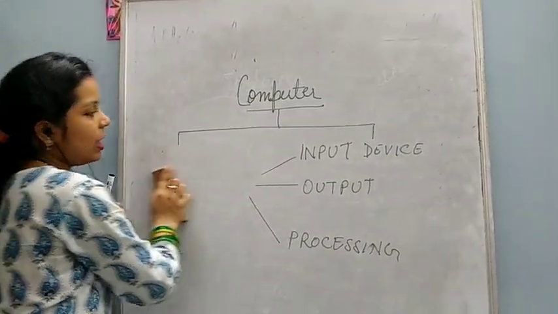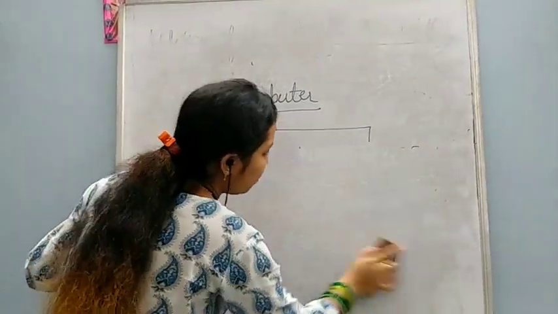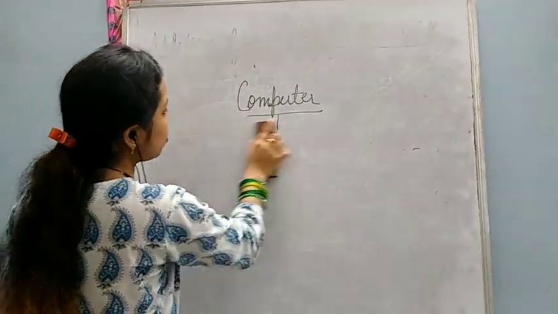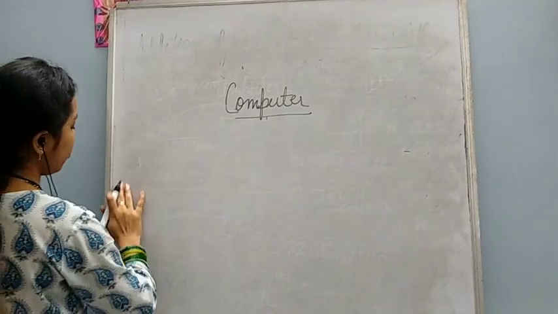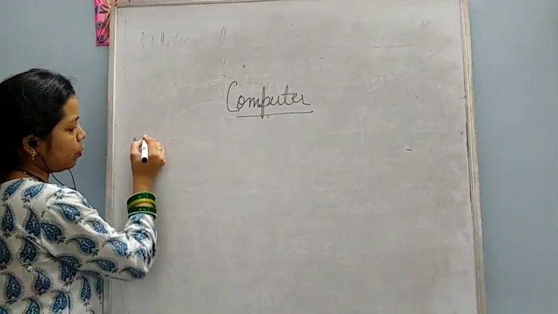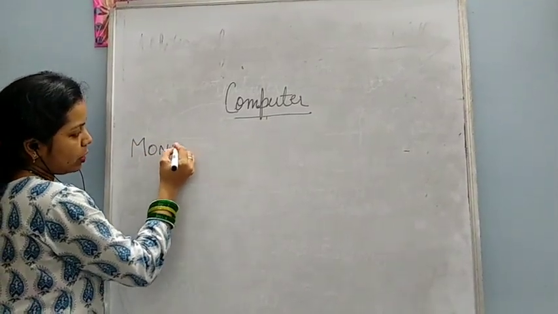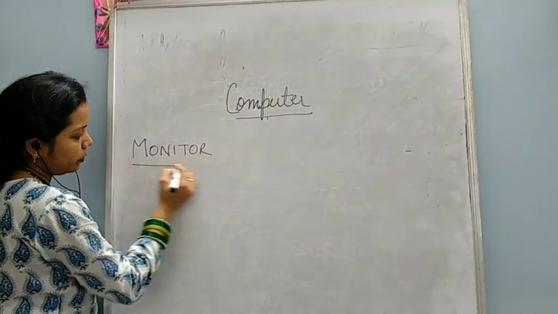Now see what is given in your book. In your book, some main parts of the computer are explained. First I am going to explain the monitor.